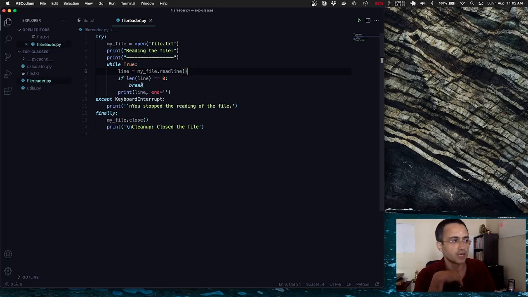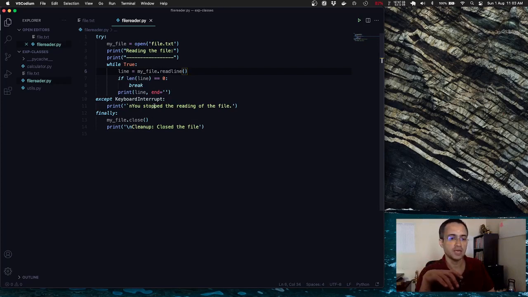Now that I have read that line, I need to print it so that the user can see, right? So I'm printing it using the print, and I change the end, right? Otherwise what happens is it automatically adds an extra line, which I don't want, right? Already the readline would have read a line and that is a line in itself. So I just want to print and don't want to add an extra line with the print statement. So I put end as empty string. Now the while loop keeps on going. Once it finds there is no content, it breaks.